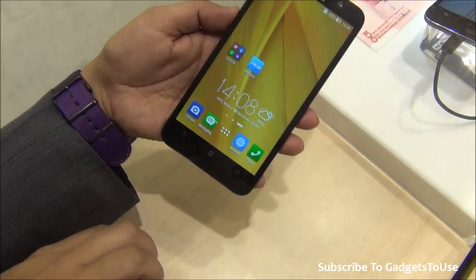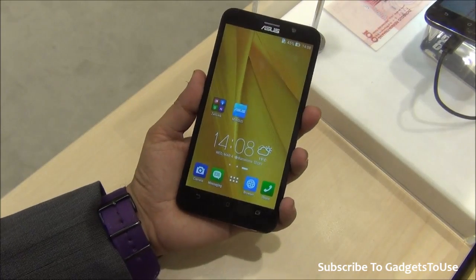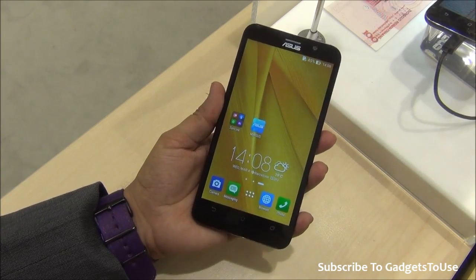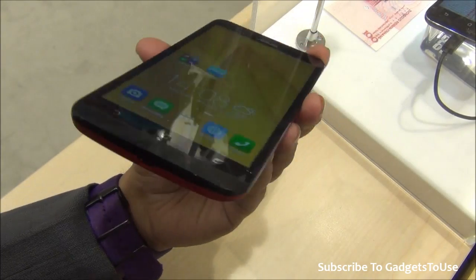So that's all from us as far as the quick hands-on review of the Asus Zenfone 2. Do let us know if you have any specific question for this device. We would love to help you.